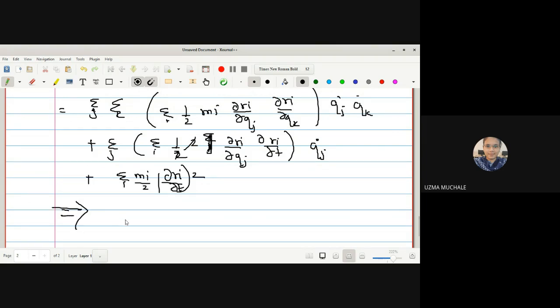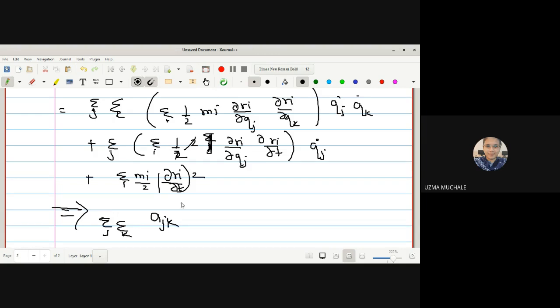Now what we have to do is give a name to these terms. What is this? ∂R_i/∂Q_j, ∂R_i/∂Q_k, both are the same. Simply we have changed the parameter. So what we will do is write these terms as summation over j, summation over k outside. This whole bracket we will name as a_jk.